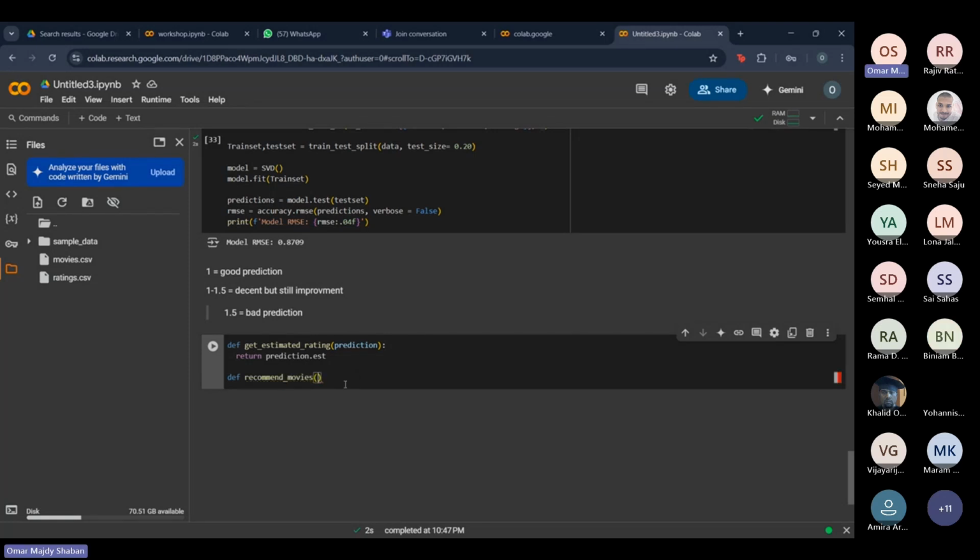And what we're going to do is pass the user ID, so the ID of the person we want to give a recommendation to. We want to pass the model that we built, so the model that we did above. We also want to pass the data, so the other users' data, what the other users' ratings were, and the number of recommendations, basically. Or we can just simplify the code.